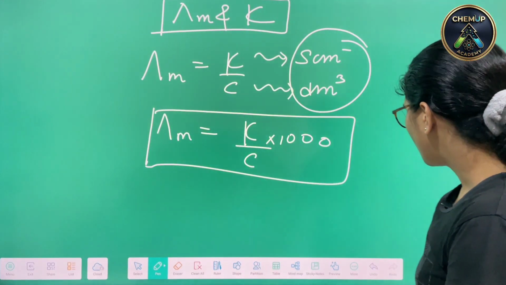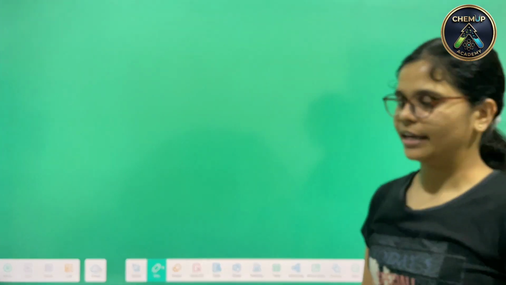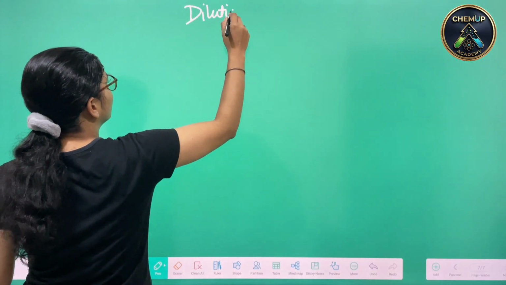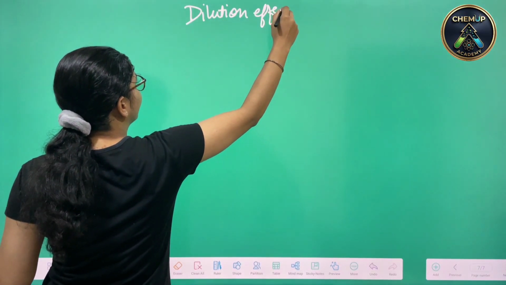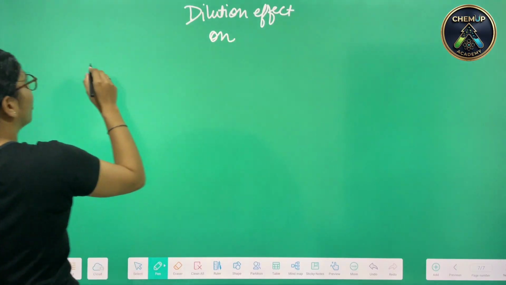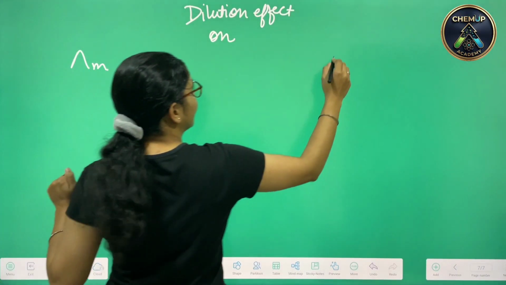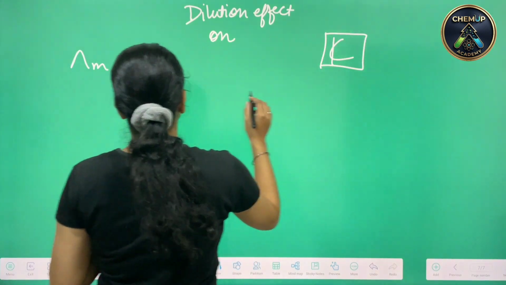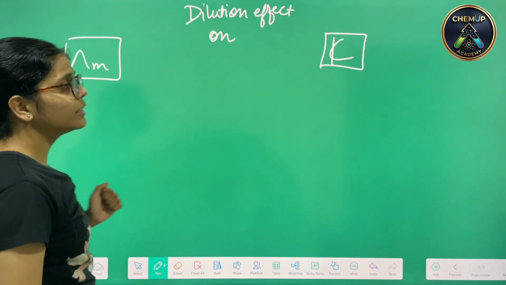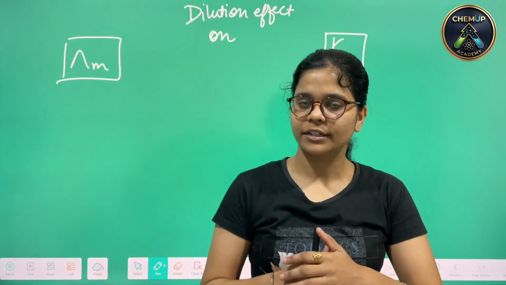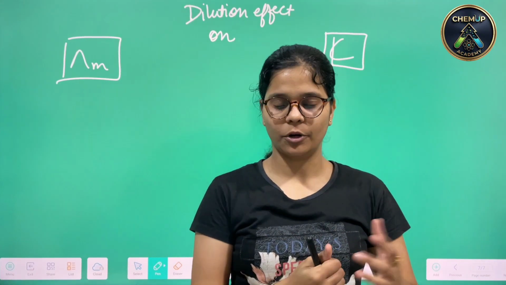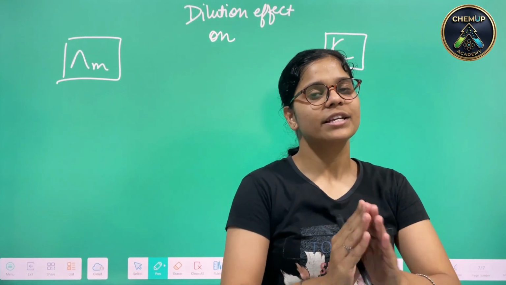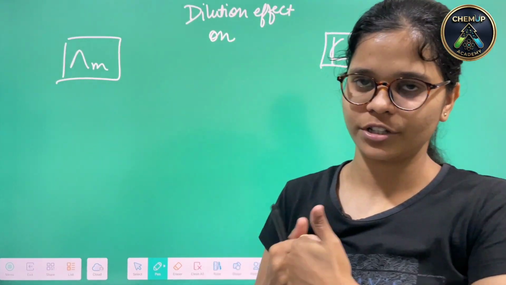Now coming on to the topic, the next topic for today is dilution effect. Dilution effect on molarity and on kappa as well. See, questions are being asked every year on the dilution effect, from conductance. Of course, the conductance topic is important. Therefore, this subtopic of the conductance topic is quite important, because every year questions come.